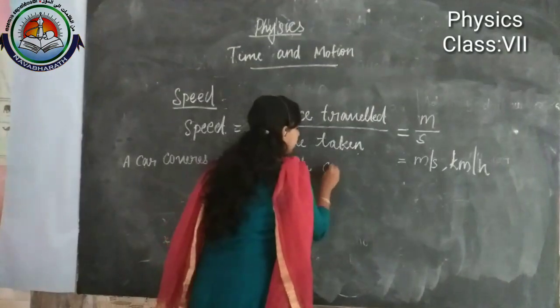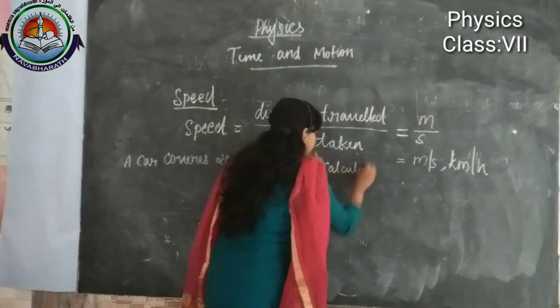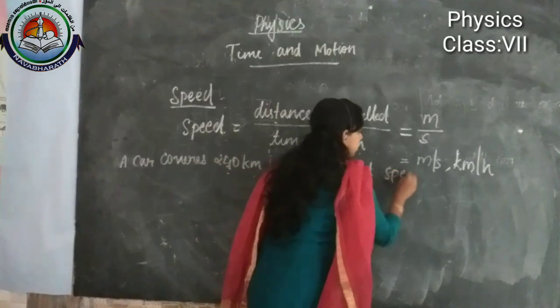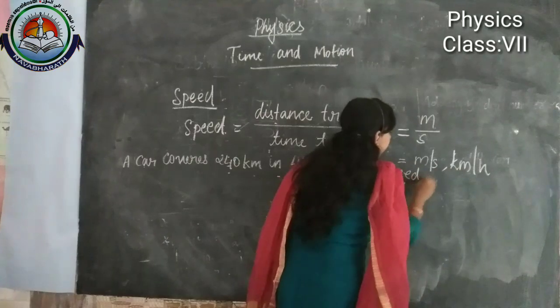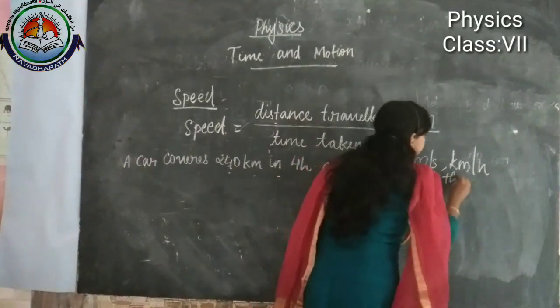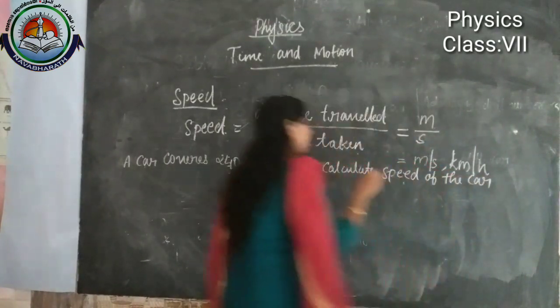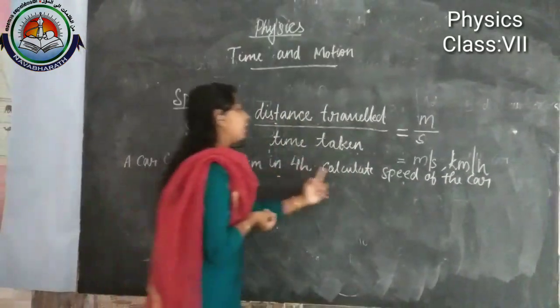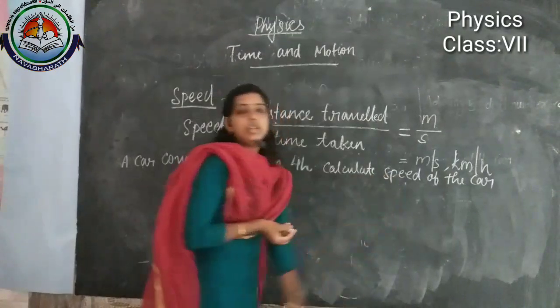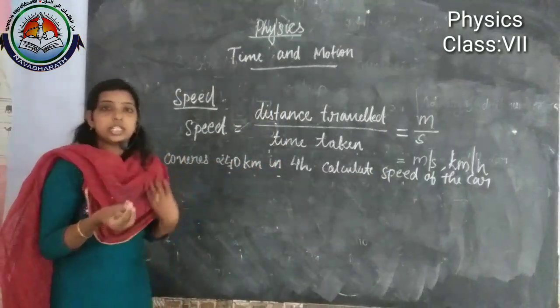Then calculate the speed of the car. A car covers 240 kilometer in 4 hours. Then we need to find out the speed.